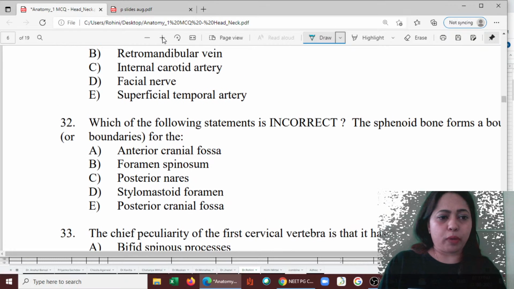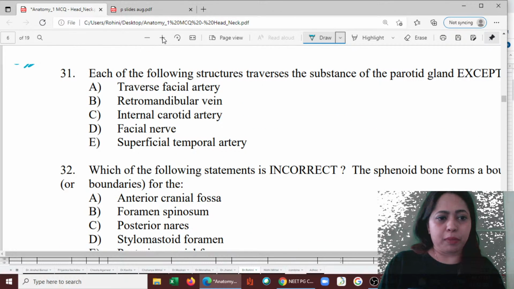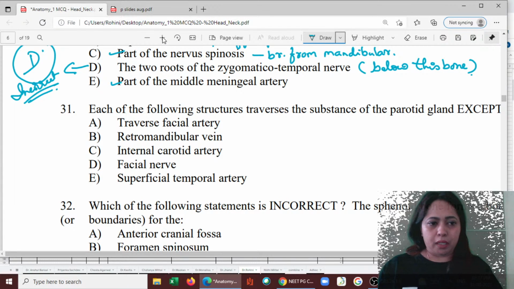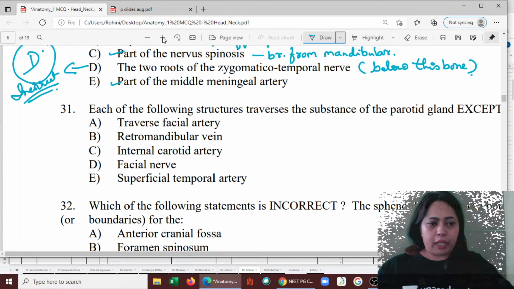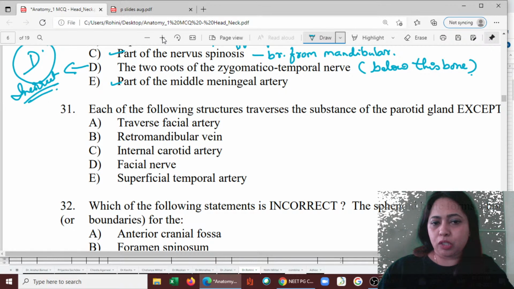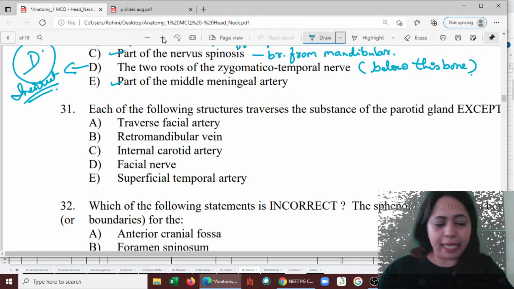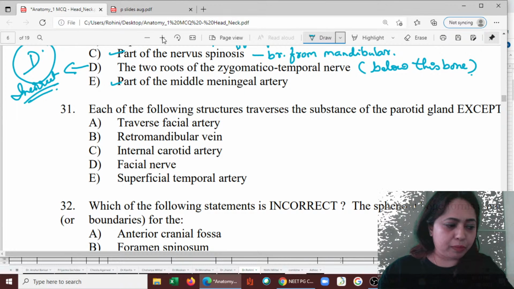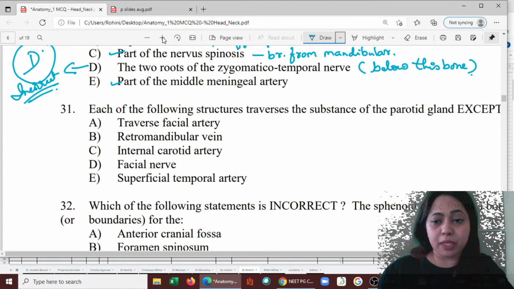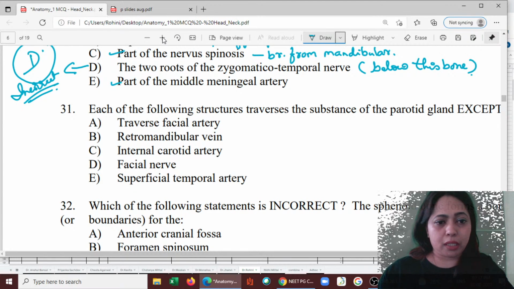Okay. Next, let's see what we have in the 31st question. Each of the following structures traverses the substance of the parotid gland except.